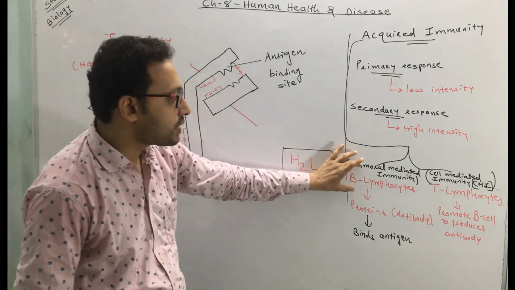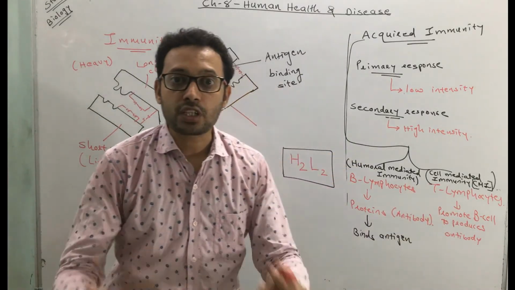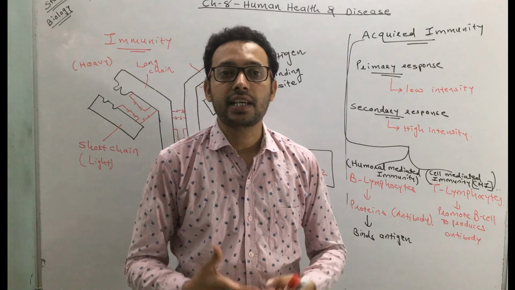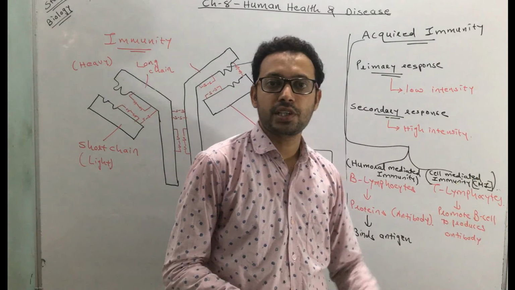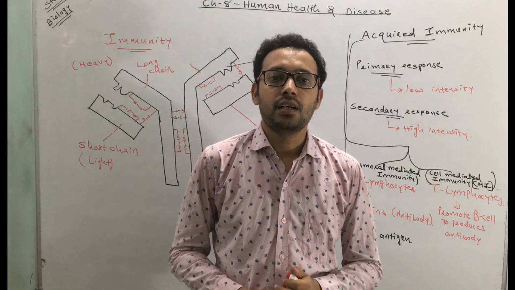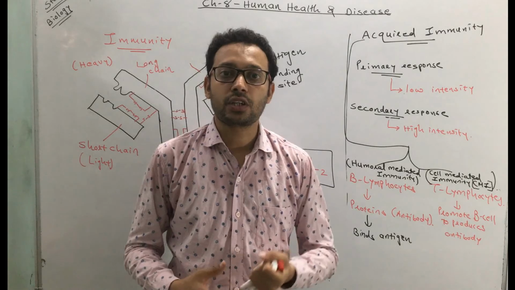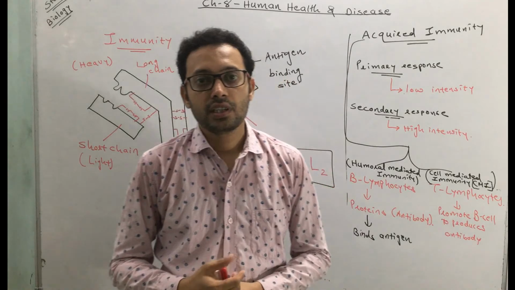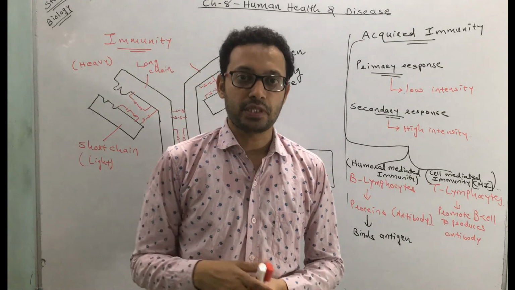You know that B lymphocytes produce this antibody. But how does the T lymphocyte work? It promotes the B cells to produce this immunity. And it also has a role in certain organ transplant reactions. This is CMI, cell mediated immunity, which also has a role in organ transplant. Like you know that when some person suffers from a disease and their vital organs like kidney and liver get damaged, what is the option? There is one option, that a liver and kidney is transplanted from another person.